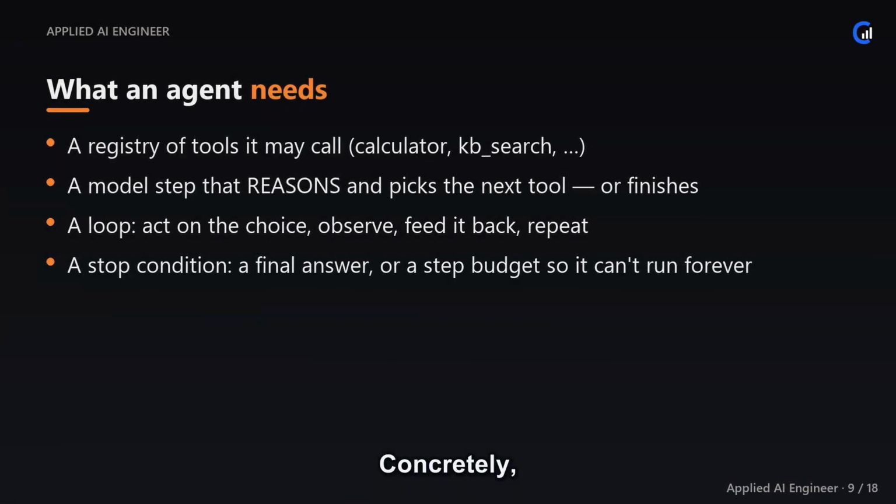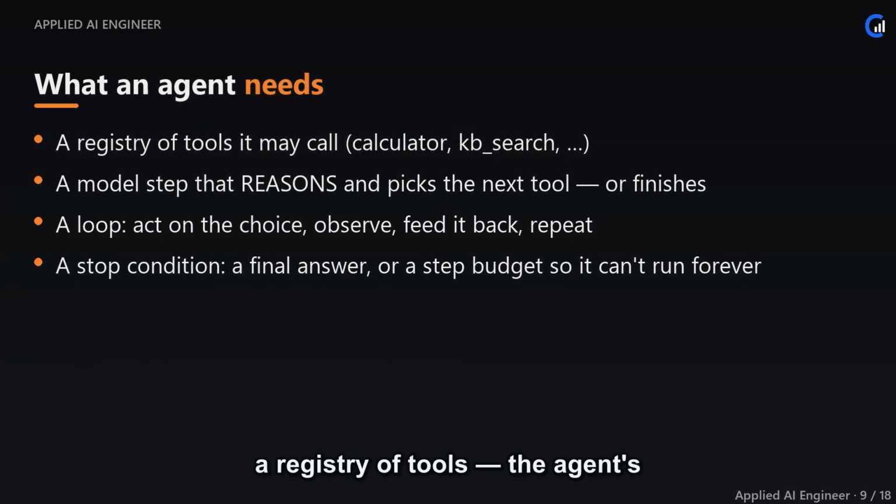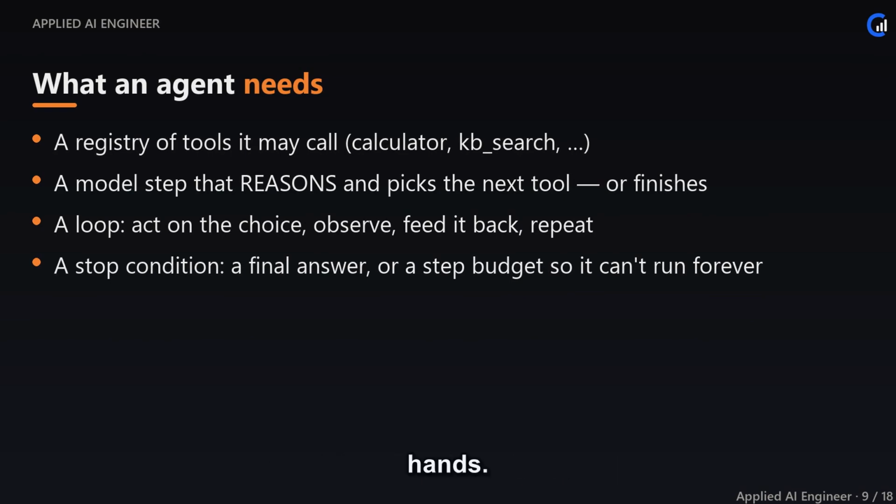Concretely, 4 pieces. First, a registry of tools, the agent's hands. Second, a model step that reads the situation, reasons about it, and chooses either a tool to call or a final answer. Third, the loop that runs the chosen tool, observes the result, and feeds it back. And fourth, easy to forget but essential, a stop condition. An agent that can loop can also loop forever, so we always cap it with a step budget. Let's build the tools first.